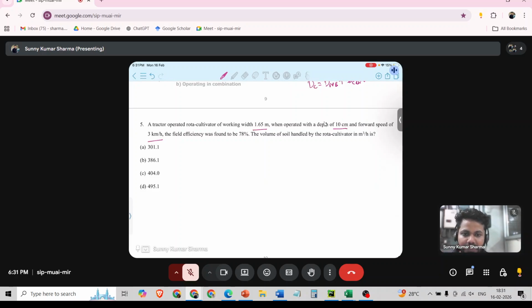The rotavator working width is 1.65 meter, working at a depth of 10 centimeter, with a forward velocity of 3 km per hour. Its field efficiency is 78%. So what will be the volume of soil handled?